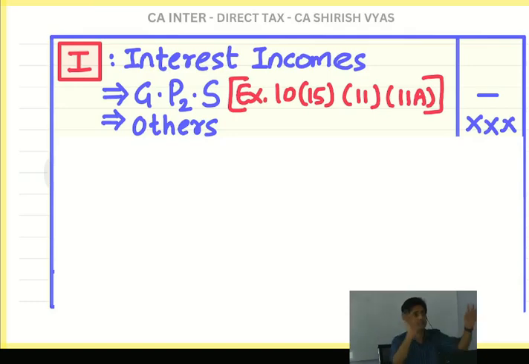If that is there, it is exempt, the rest all taxable. Okay. Tell me, in the question they give interest on bonds of IFOS.